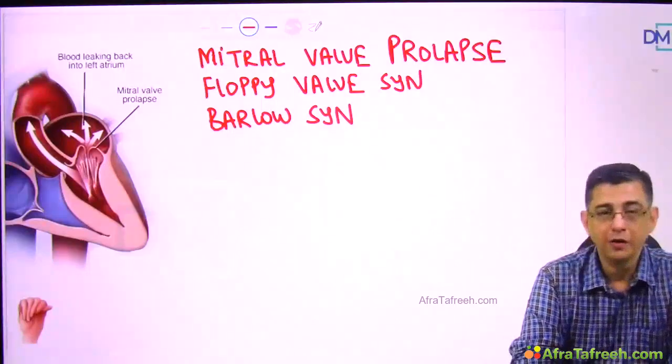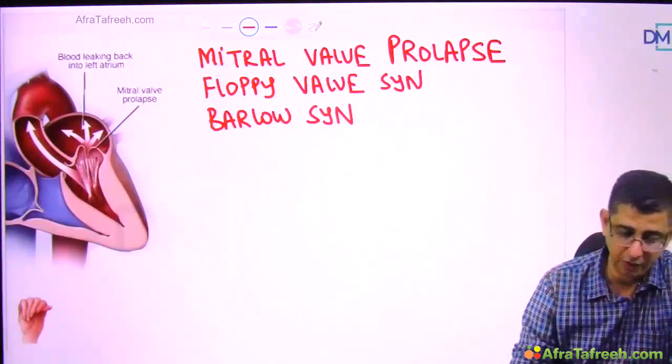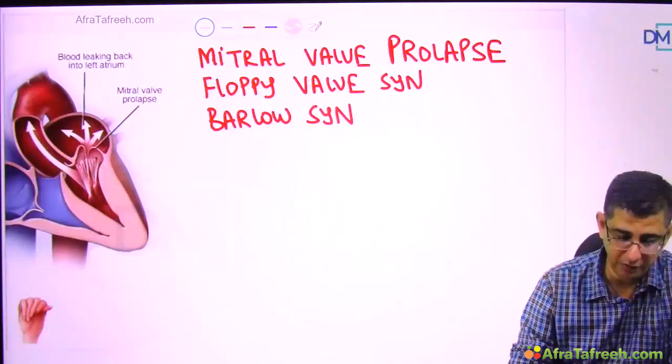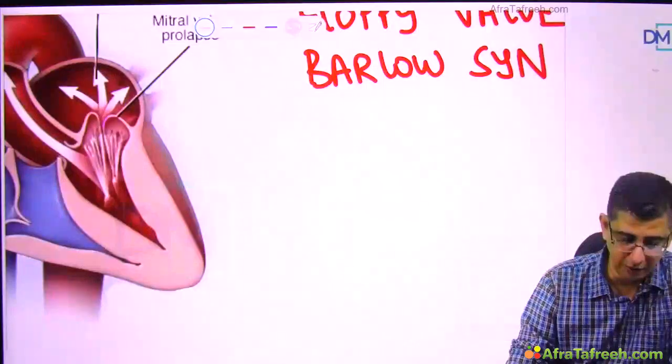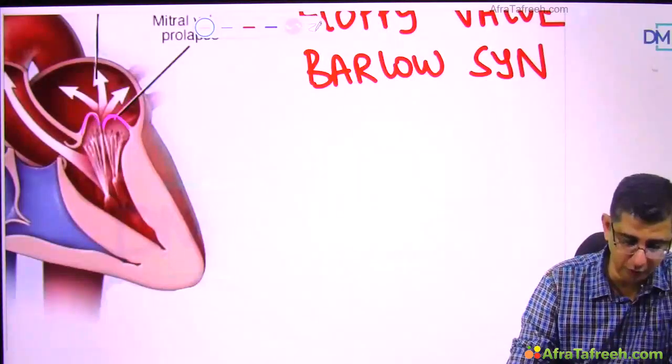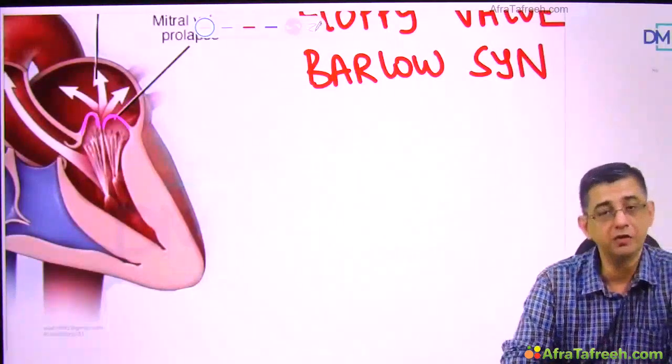And if you look at the adjoining image which is present here, you will notice that there is a definite billowing of the mitral valve leaflets. I'll just zoom it in. You can see that the mitral valve leaflets are pushed up higher than normal, than what they normally should be during the phase of systole.